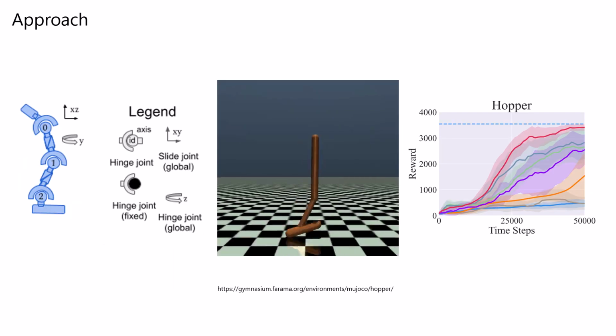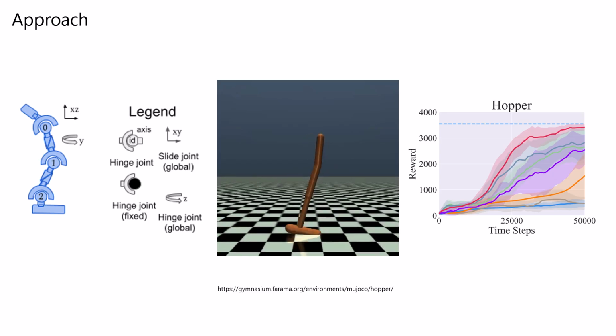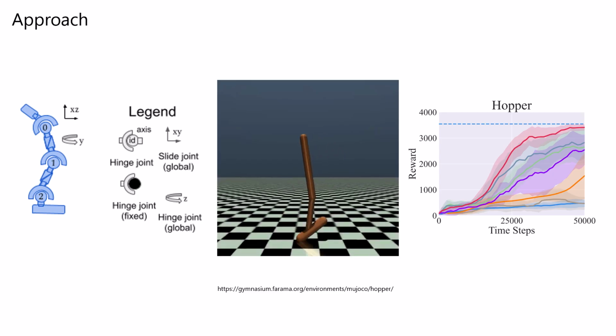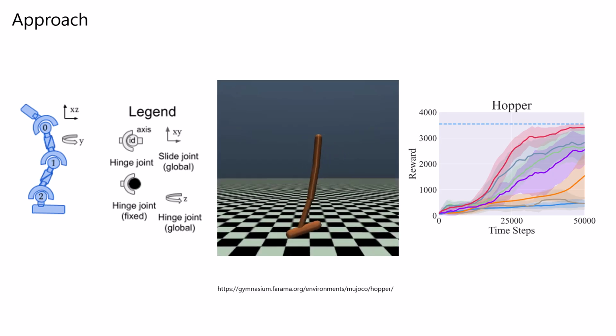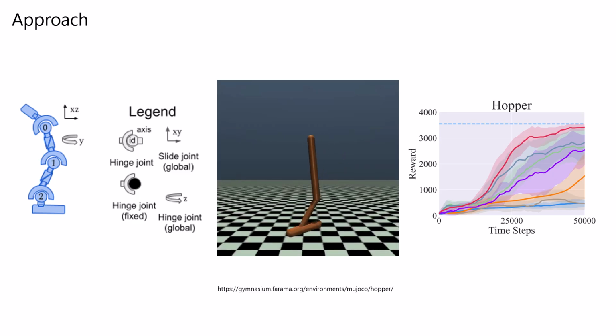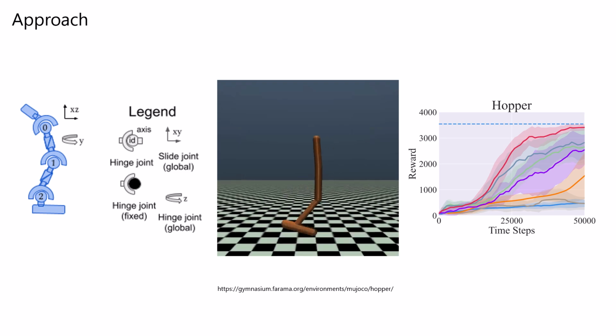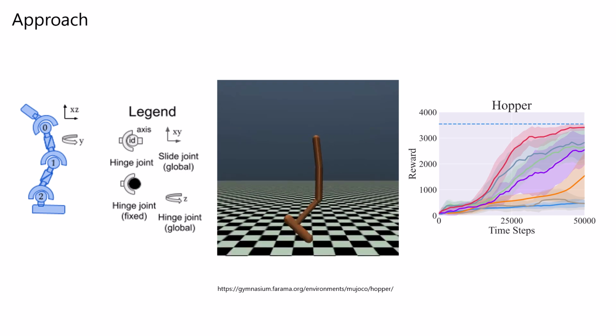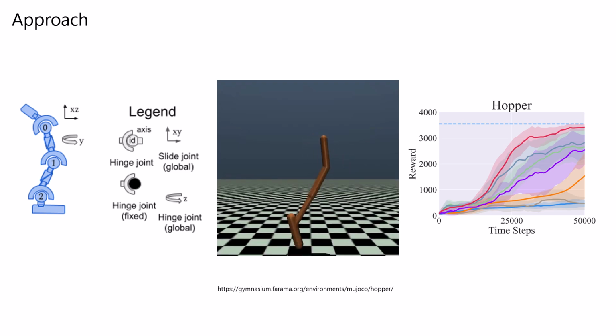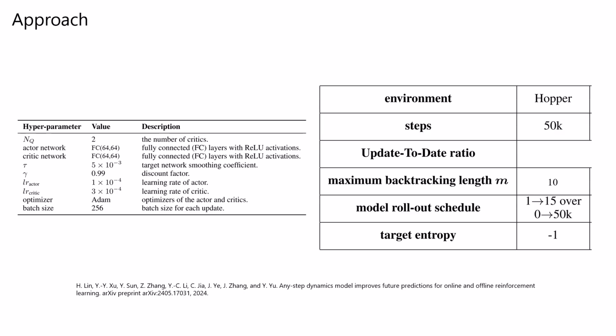We test our results on the classic gym environment Hopper-v5, where we have an 11-dimensional state and 3-dimensional action. The plot on the right side is the performance provided by the author of the ADM paper. We aim to achieve better performance on the same task. Here are some parameters we adopted during the experiments.